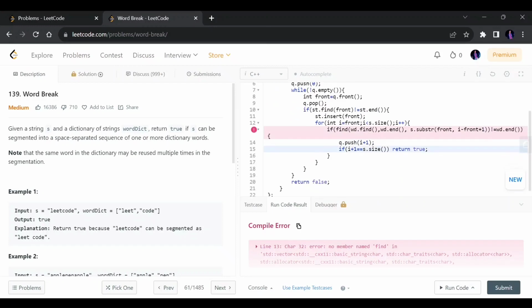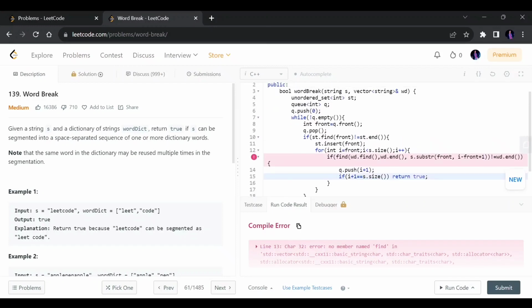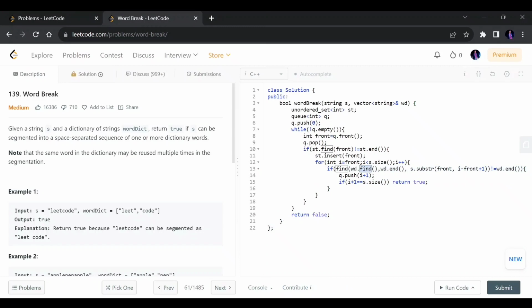Well, I get an error. One mistake is that I actually have to write begin here. Also it is not equal to, because only if I don't get that front element in the set can I explore further.